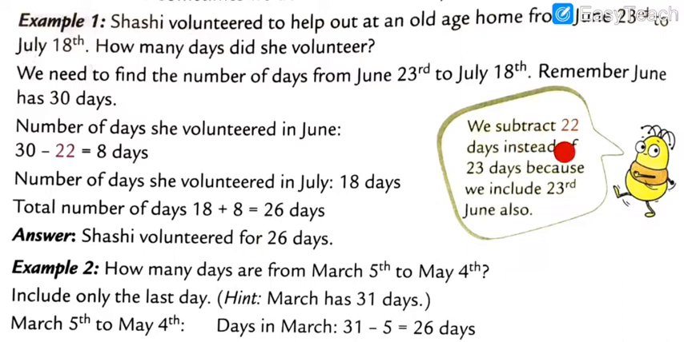26 days. We include the 23rd day because we include 23rd June also. Got my points? Understood? I hope you all have understood, my dear students.